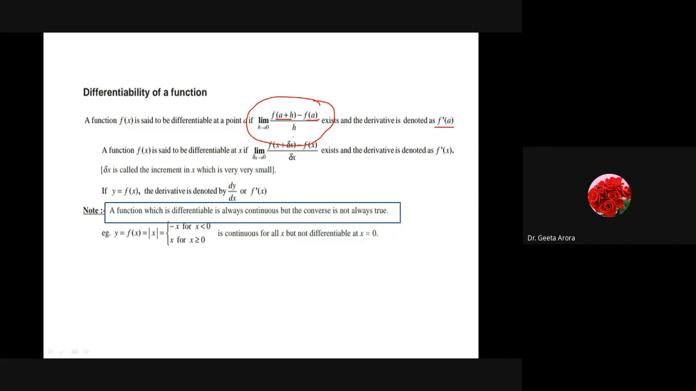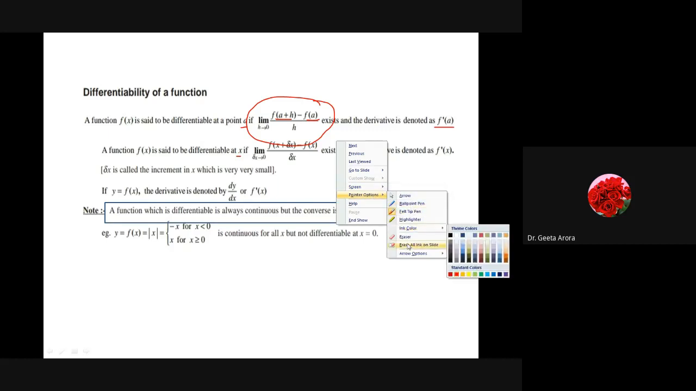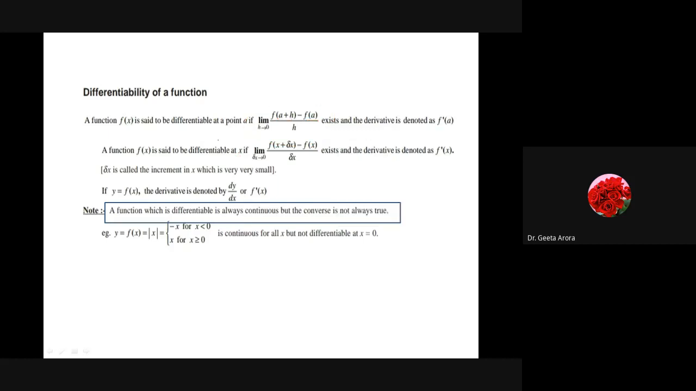Or what we can say, a function is differentiable at a point a. We are talking about a specific point a. Now we are saying the function is differentiable at x if limit delta x tends to 0 of f of x plus delta x minus f of x divided by delta x exists. If it just exists, then we say it is differentiable and denoted by f dash of x.